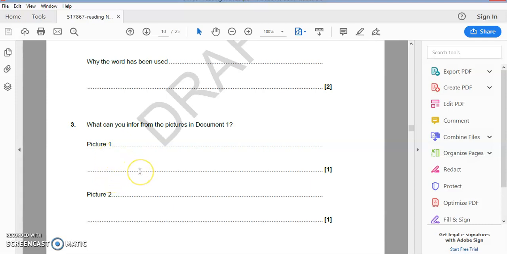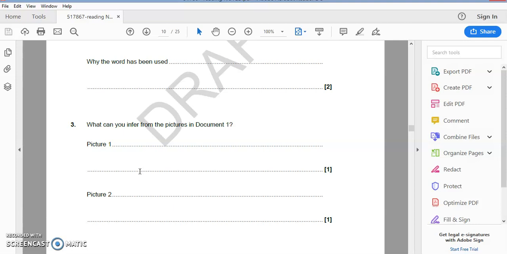Okay, so one of the questions in the exam paper may ask you to infer from pictures. What this broadly means is that you look at the document as a whole. It will usually be a newspaper article or something similar. You look at the pictures and you figure out what sort of meaning, what sort of idea the picture is trying to get across. And to do that, you get a broad idea of what the article or whatever it is about, and you can usually do that by looking at the headline and the introduction.